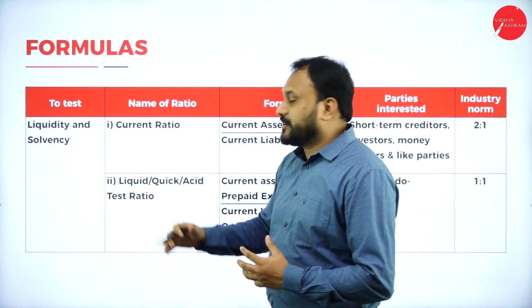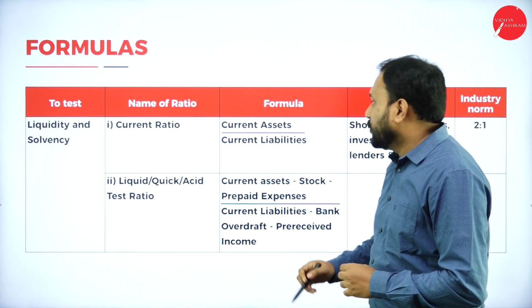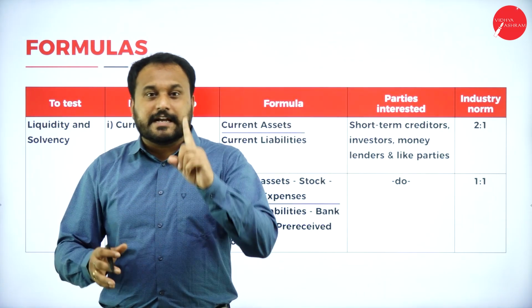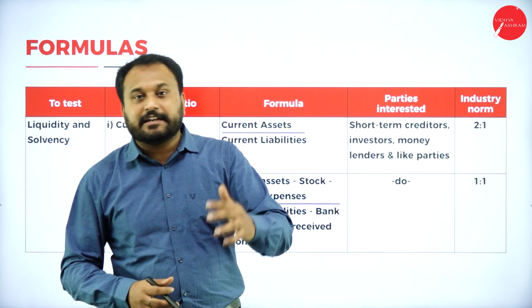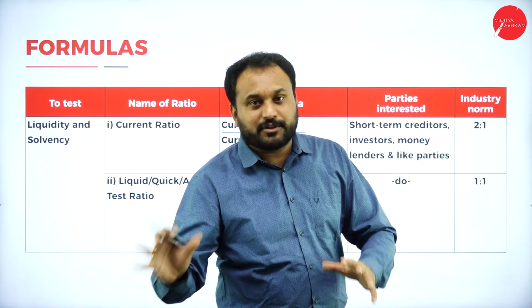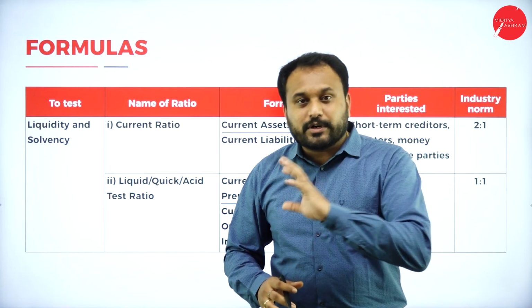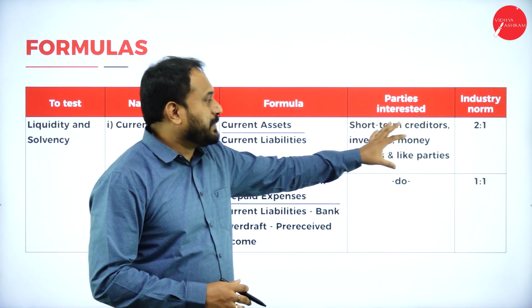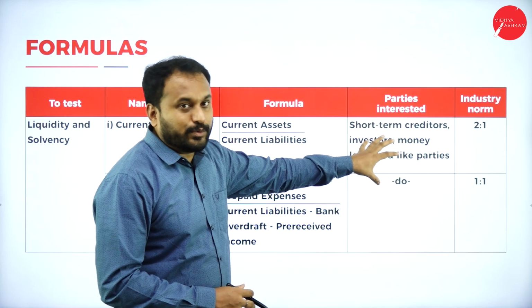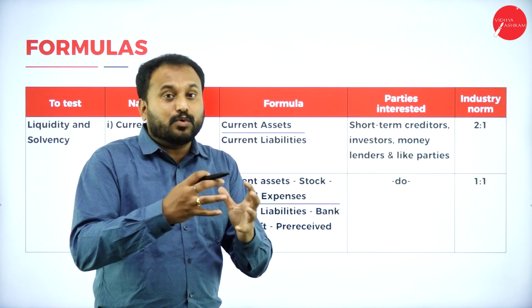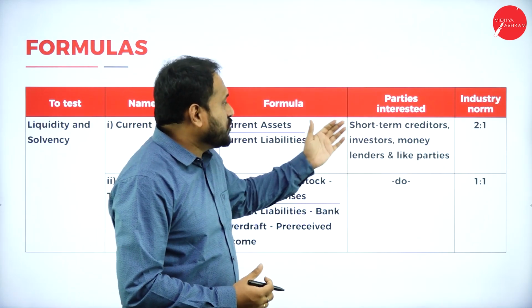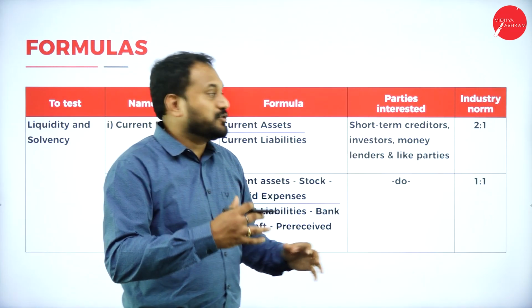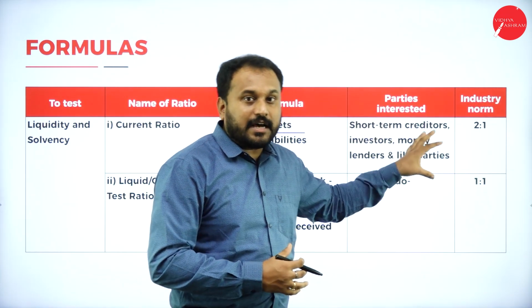Now in that we have current ratio. In current ratio the formula is very simple. Current ratio: current assets divided by current liabilities. We have solved n number of problems, and I know that you don't have any problem with this formula, but here you need to know who are the parties interested in it: short-term creditors, investors, money lenders, and the parties who really want to invest in the company.